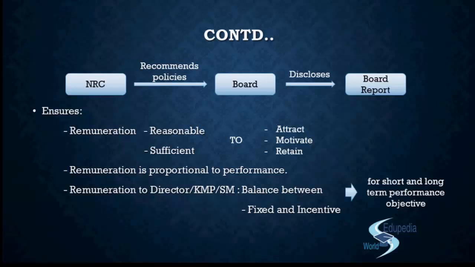But suppose at the end of the year you are supposed to give him a package of 24 lakhs, but you can divide it. You can say that 16 lakhs would be your fixed element, but the remaining 8 lakhs would be variable as per your performance. So these are the various performance ratings 1, 2, 3, 4, 5. If you land in number 5, which is the worst performance, then we give you say 1 lakh from that. If you land in 4, then we give you 2 lakhs. If you land in 3, we give you 4 lakhs. If you land in number 2, we give you 6, and if you land in number 1, we give you 8 lakhs. So that is how you should formulate your remuneration for the higher level management.